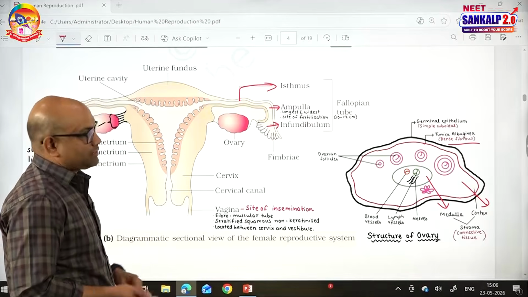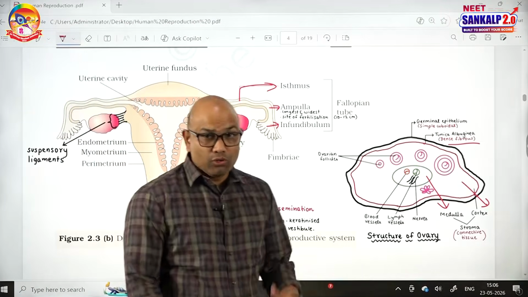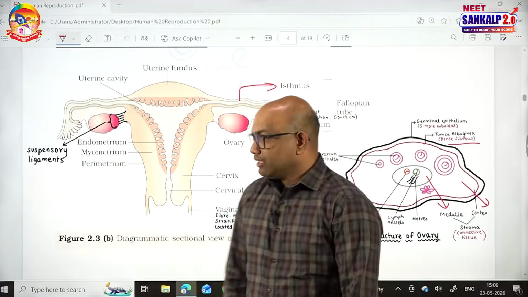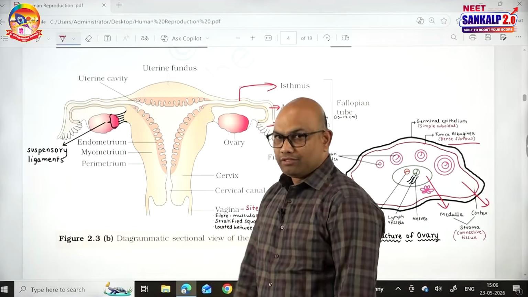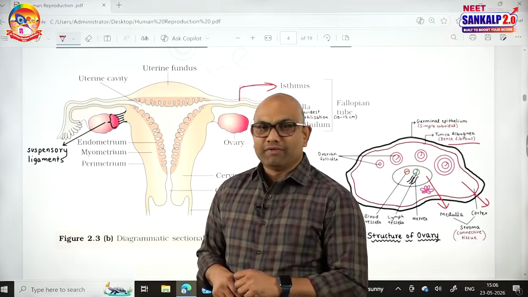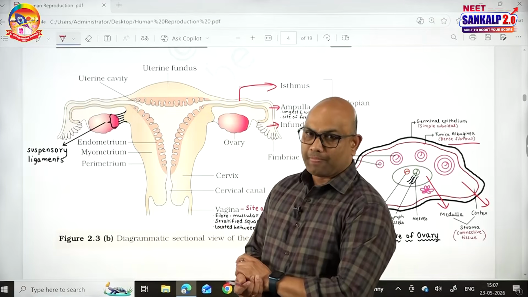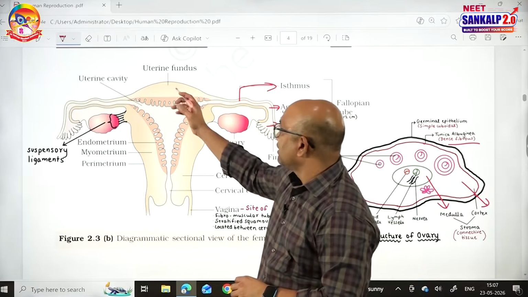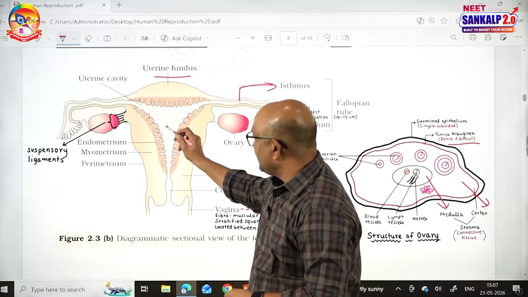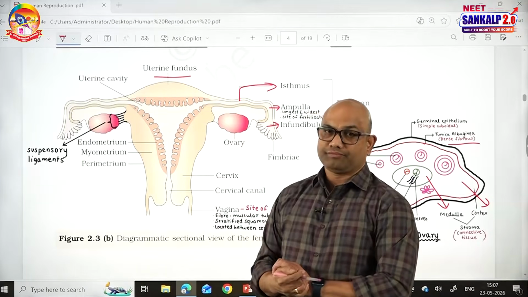Next one is the uterus. Uterus is also called the womb, metra. Uterus is also located in the pelvic region. The uterus is attached to the pelvic wall with the help of a peritoneum called mesometrium. It has parts like fundus, body and cervix.